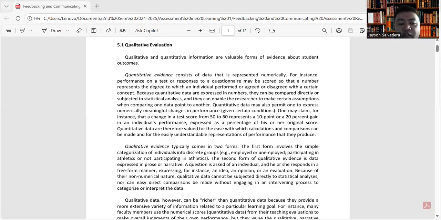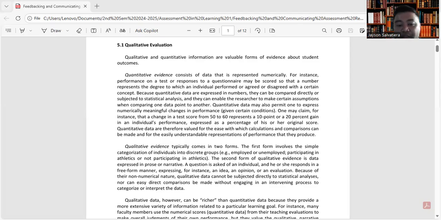Pag sinabi natin quantitative, it has something to do with numerical value, while qualitative will be non-numerical in nature.